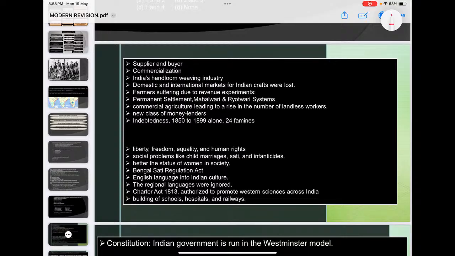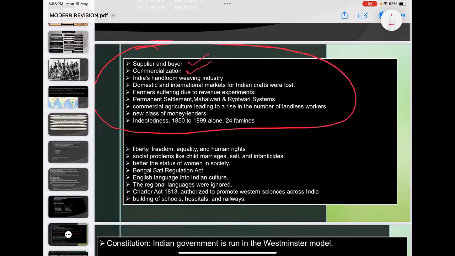Yes, this is the transition. The biggest change happened after this British conquest. You see, India became a supplier of raw materials and a buyer of British goods, and Indian industries collapsed, deindustrialized. Agriculture was commercialized, with forced cash crop cultivation instead of food crops. Then handloom industries collapsed. Domestic and international markets for Indian crafts were lost because of the one-way free trade policy.